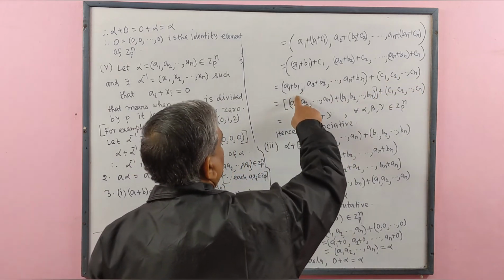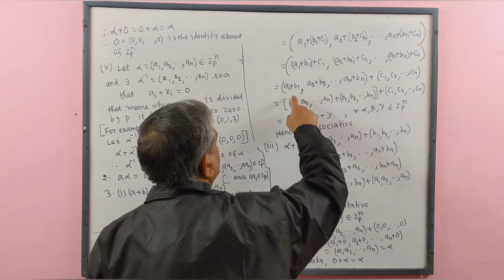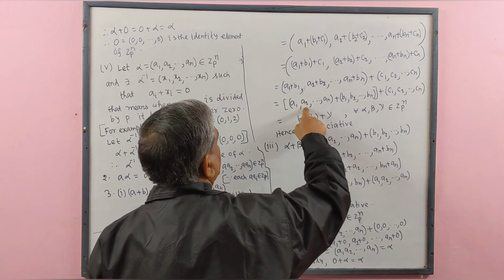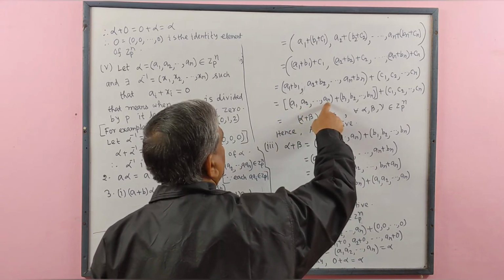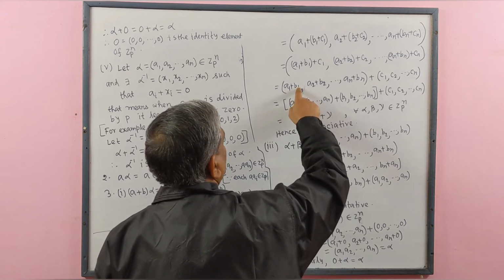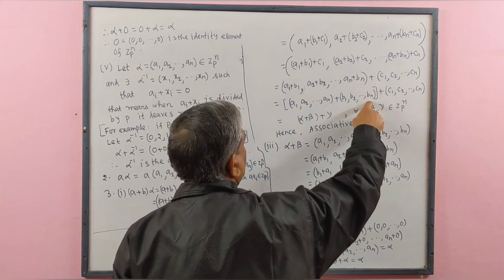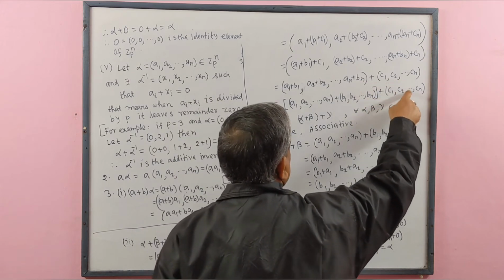Now we divide these n-tuples into two n-tuples. The first n-tuple contains a1, a2, ..., an, plus the second n-tuple containing b1, b2, ..., bn, plus this.